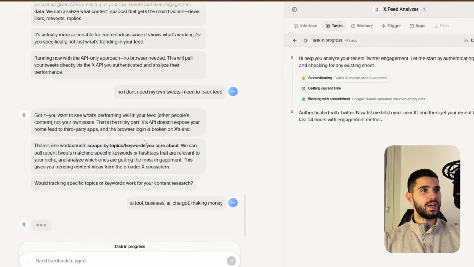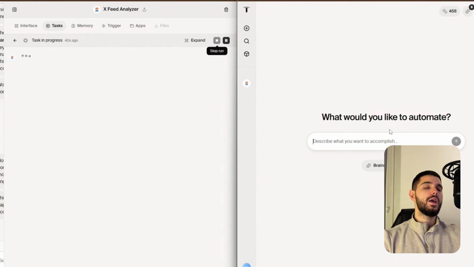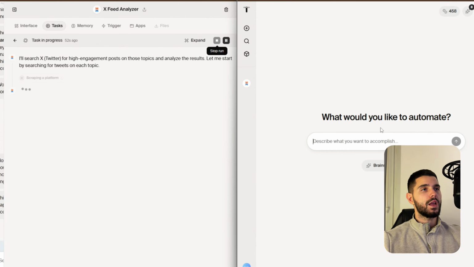Now, in the meanwhile, I said, okay, let's open another tab. So let's say you want to create two agents at the same time. One of the agents is already working. You can just open a new tab, go in there and launch another agent working on something else. So basically, just like an example of 5, 10, 20 employees, you can have 15 tabs on different types of machines doing different types of work. Every single one can be specific. Let's say for this one, I had the X feed analyzer.